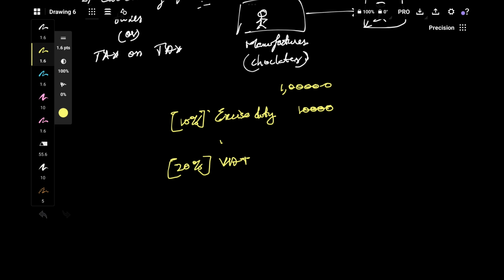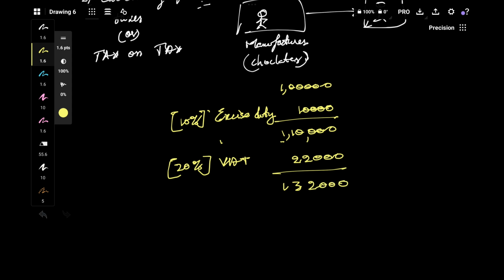He'll pay 10% as excise duty. That comes to 1,10,000. On this, again VAT is levied. VAT is nothing but value added tax, which is 20%. So now on this total amount of 1,10,000, they'll charge 20%. That comes to 22,000. The total is 1,32,000.